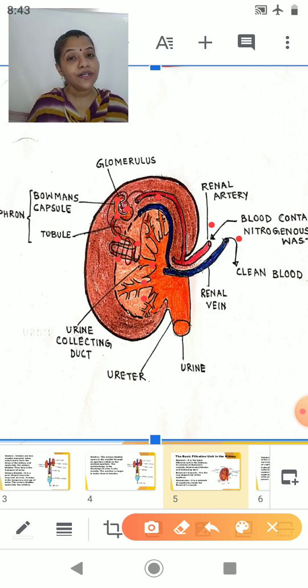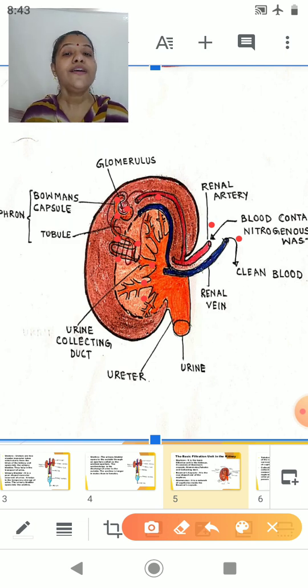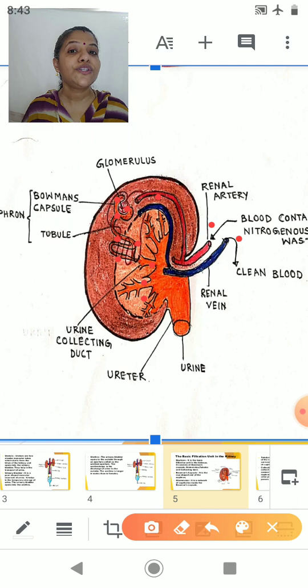And what are the parts of the nephron? The nephron has a knot of capillaries, or a bunch of capillaries, which is called a glomerulus. The glomerulus is formed from the renal artery. It is the renal artery which supplies the blood containing the nitrogenous waste for filtration. Now this glomerulus is placed in a cup-shaped structure which is called the Bowman's capsule.